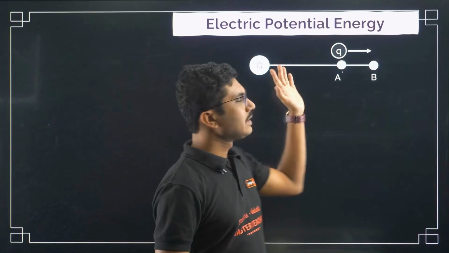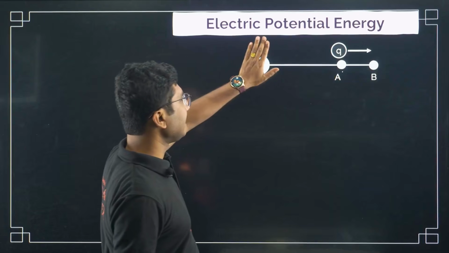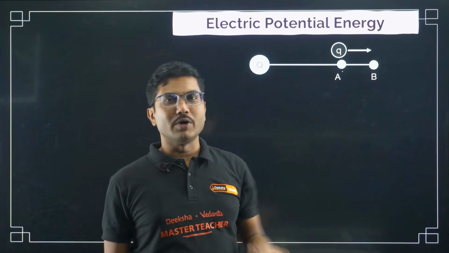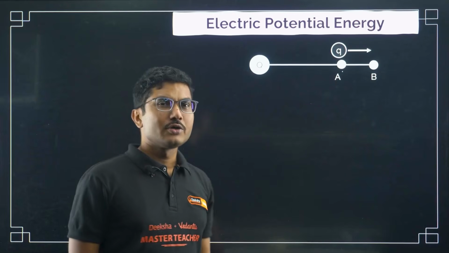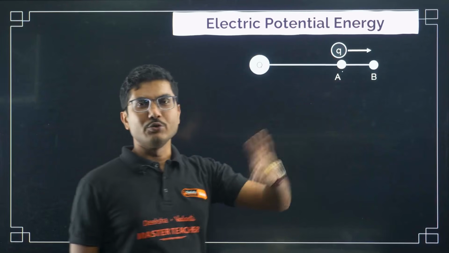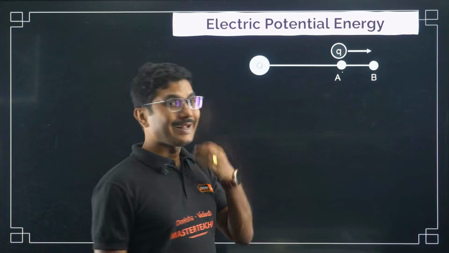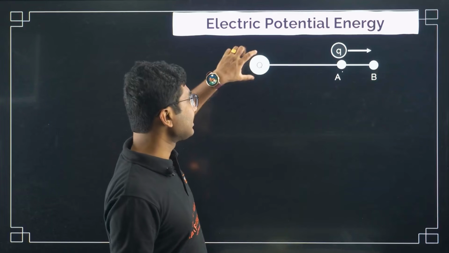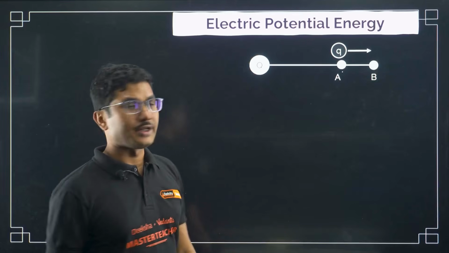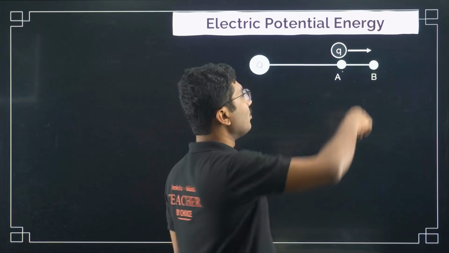Now if there is nothing, if this charge is missing, you don't need to do any work to move it. It is very easy to move it because no force is acting on it. So basically you will not need to do any work or spend any energy to move this charge, right? Now because this capital Q charge is present over here, you have to do some work.